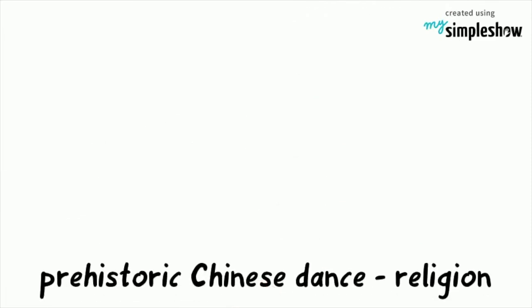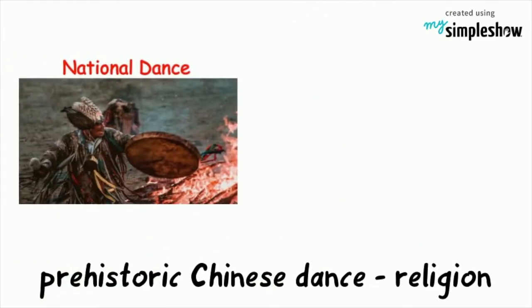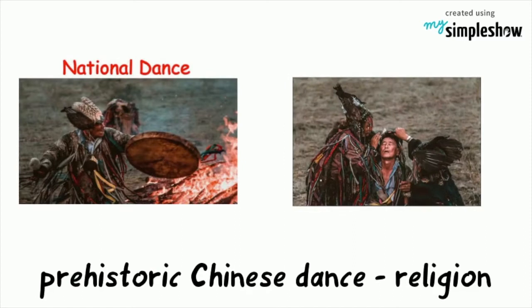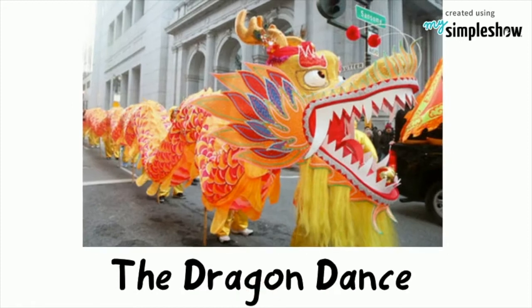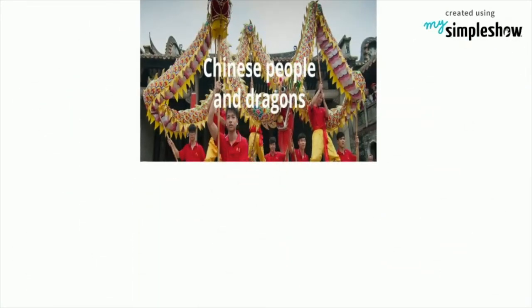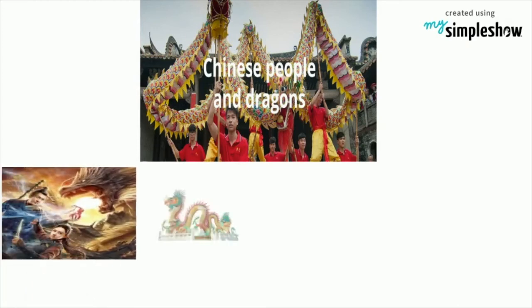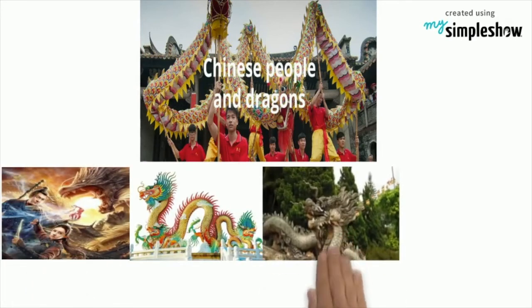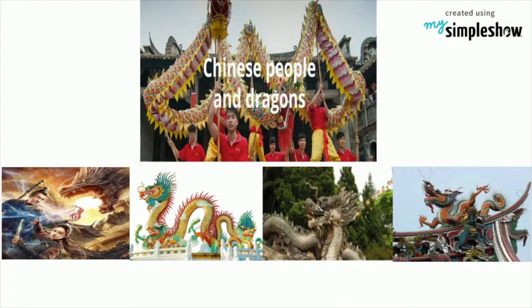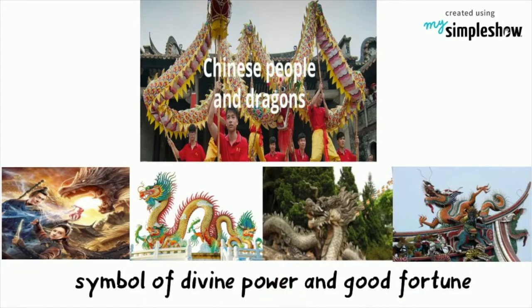Prehistoric Chinese dance originated from religion. Shamanists performed various religious rituals involving dances. Let's learn about the dragon dance. The Chinese people often call themselves the descendants of the dragon. The dragon is an imaginary animal created by Chinese ancestors. It is a symbol of divine power and good fortune.